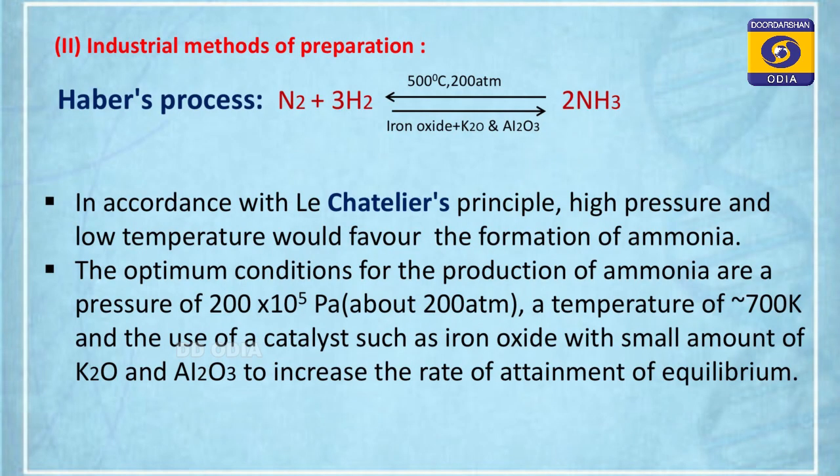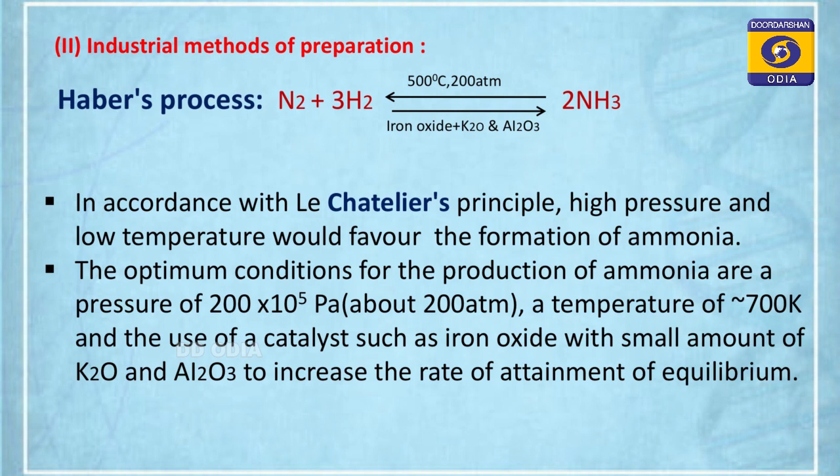Industrial method of preparation, you know, the Haber's process, ammonia gas on a large scale. That means if you want ammonia gas in a large volume, it is prepared by Haber's process. What is that? It is displayed on a TV screen. N2 plus 3H2, at high temperature and at high pressure, ammonia gas is liberated. Nitrogen reacts with hydrogen gas at high temperature and high pressure to liberate ammonia gas. So this is Haber's process.